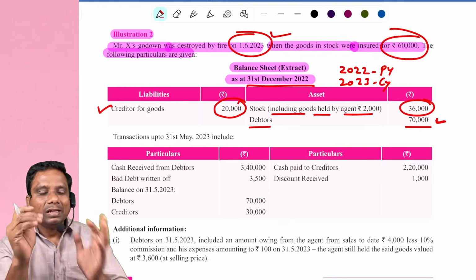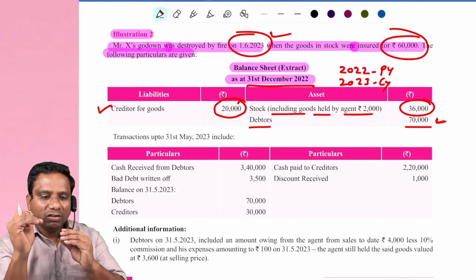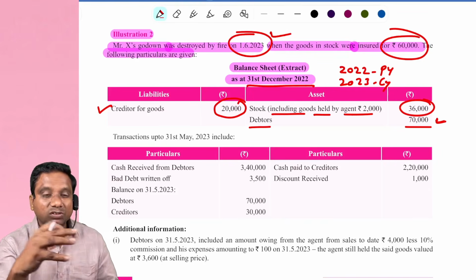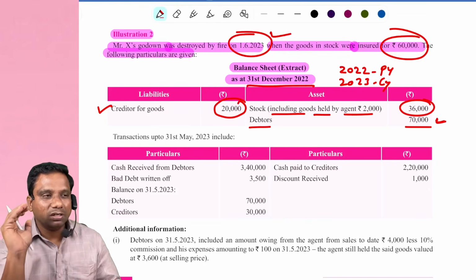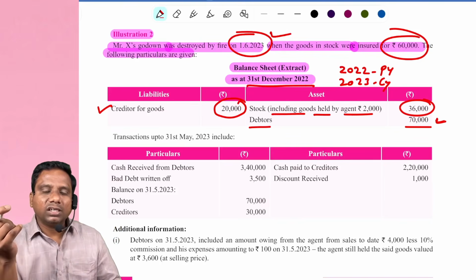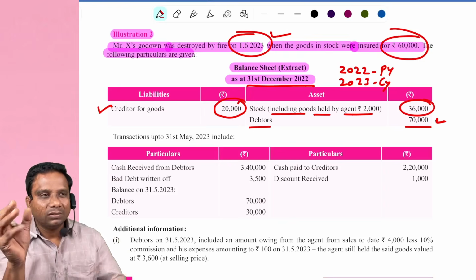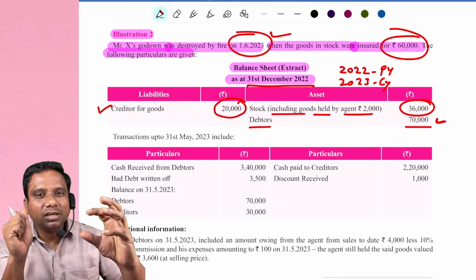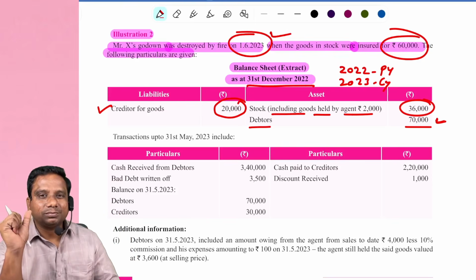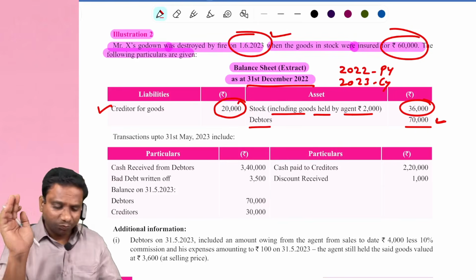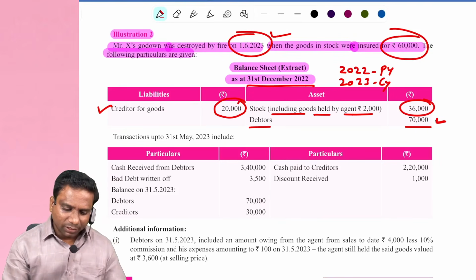How, sir? In this problem, the beauty is they will not provide you the purchase of goods for the current year or the sale of goods for the current year. I repeat, no information on purchases for the current year, and no information on sales for the current year. These two figures we have to calculate from the creditors account and debtors account. Clear, everybody? Yes, sir.